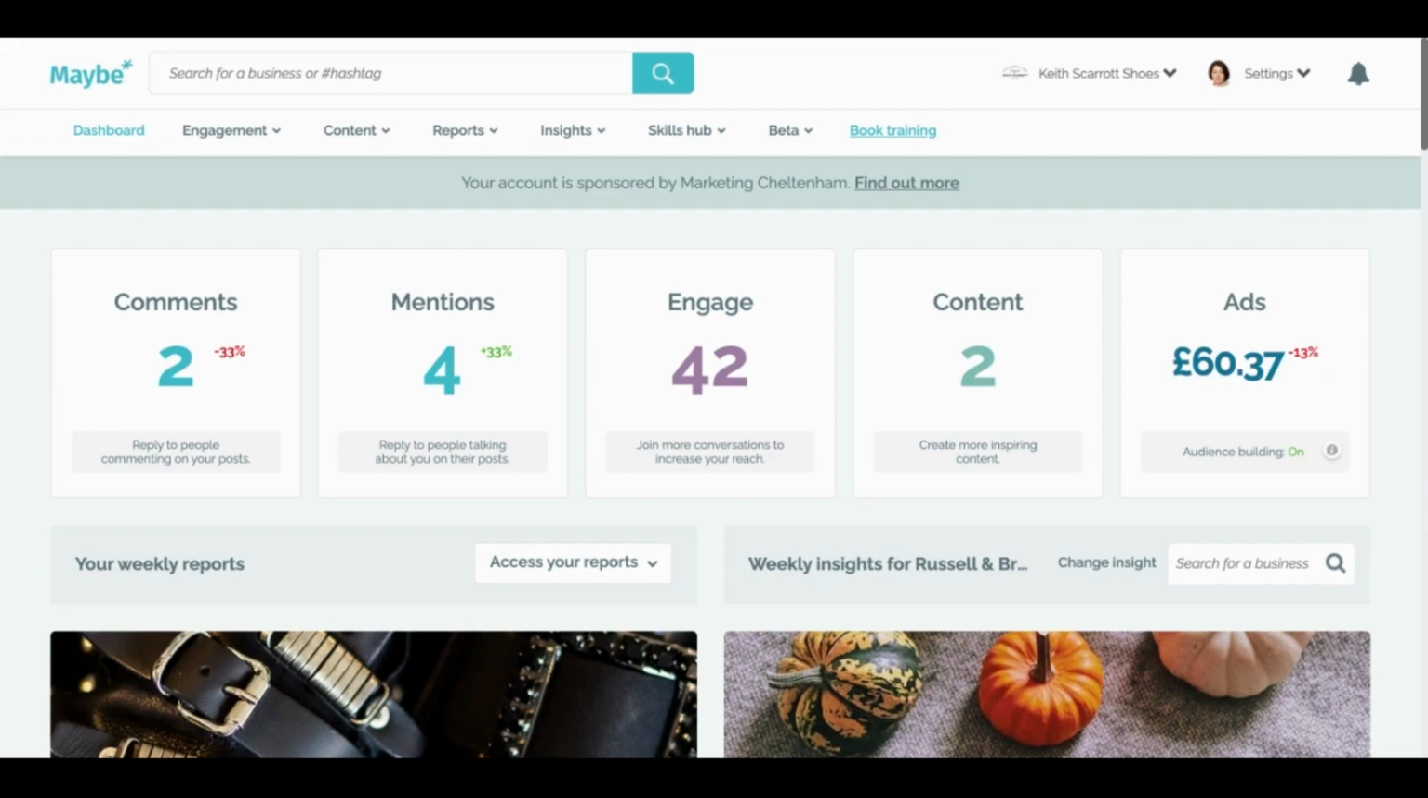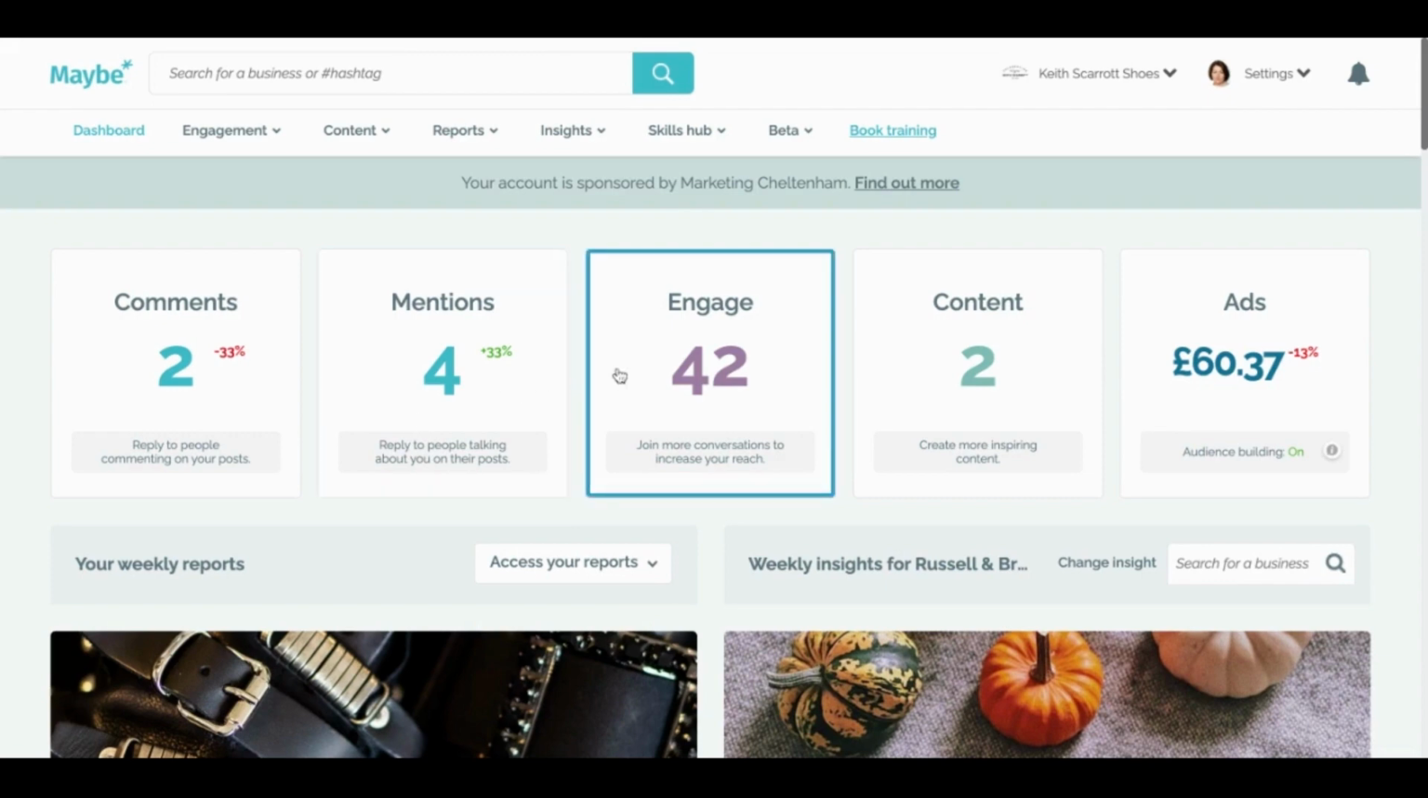Maybe gathers the data from 7.9 million businesses every single day, and also collects about 80 million engagements on that business content. So what that means is we can show any brand the comments or mentions they've had on their posts across Twitter, Facebook, or Instagram. And as the owner of that account, you can click through and respond to those comments or mentions directly on Facebook, Twitter, and Instagram without leaving the Maybe platform.